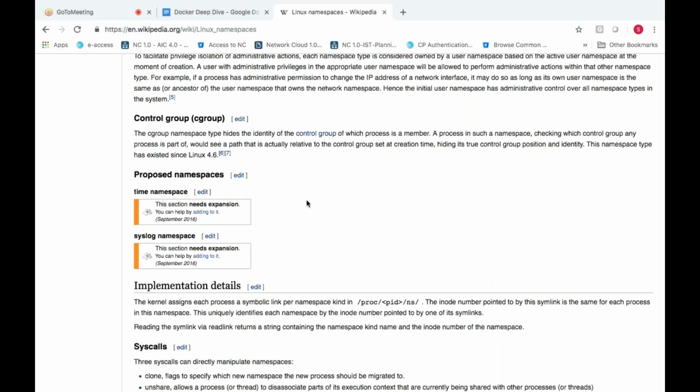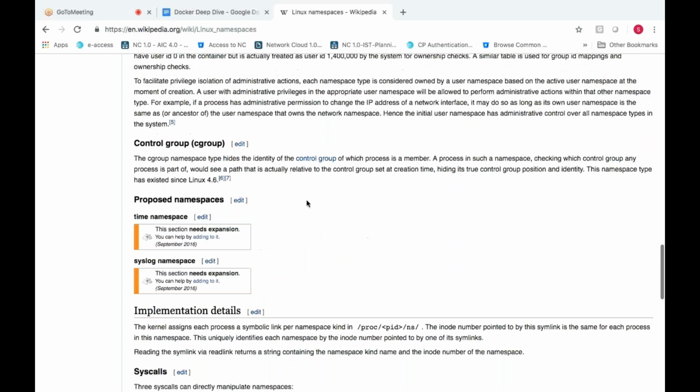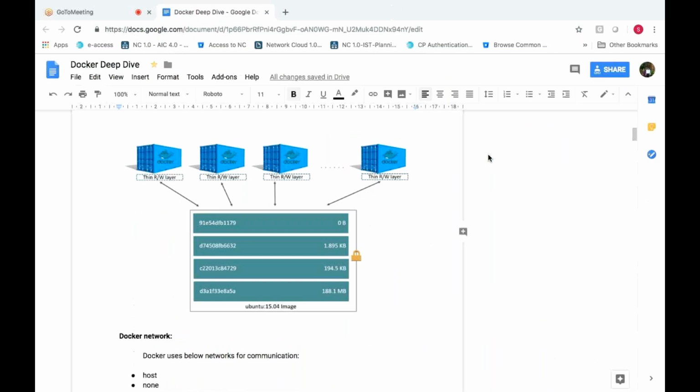So each container is maintaining its own unique ID. Yes, it has a unique ID, and the packets will flow only through that particular channel. The process will flow only through that particular channel.